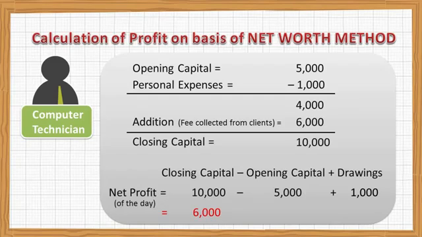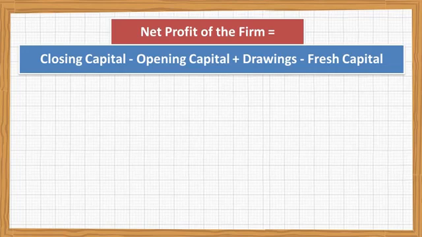It means net profit for the day is rupees 6,000. In this way, I can expand the formula. The net profit of the firm is closing capital minus opening capital plus drawings minus fresh capital.